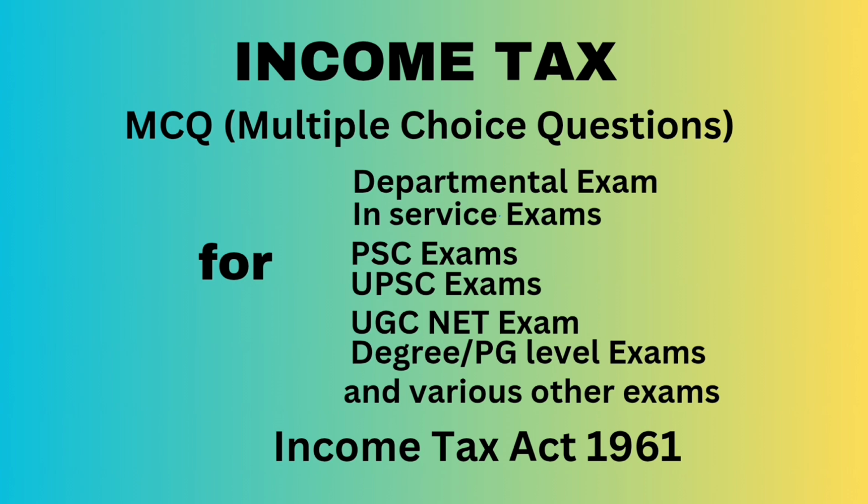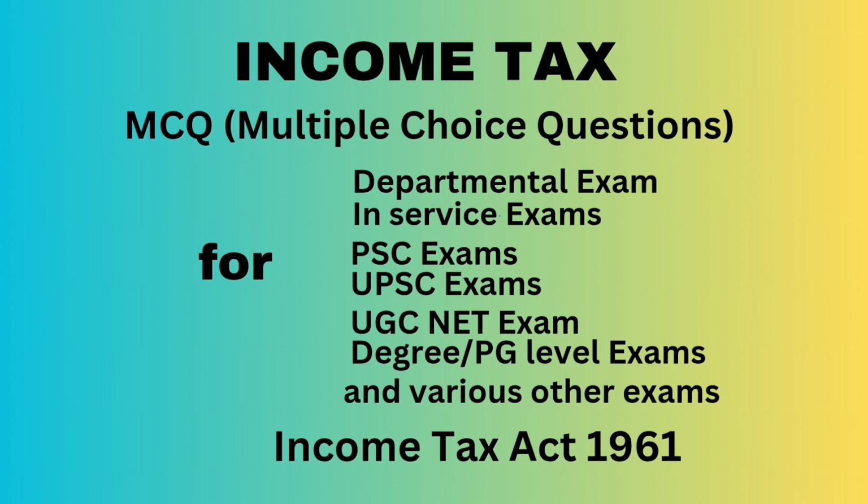Question number 45. Family pension received on death of a member of the armed forces, where the death occurred in the course of operational duties and in prescribed conditions, shall be exempt if received by dash. Option A, widow of the member. Option B, nominated heirs of the member. Option C, children of the member. Option D, all of the above. Correct answer, all of the above.